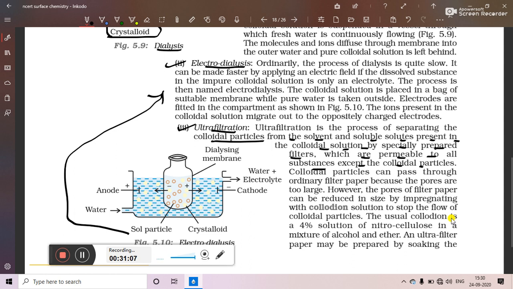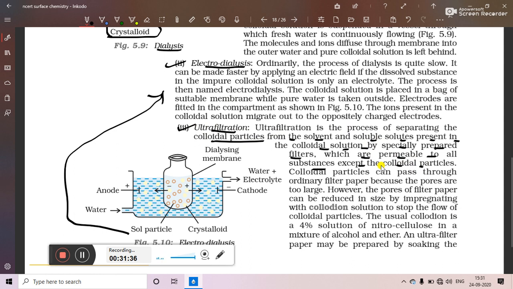Because the pore size of the ordinary filter paper is very big. So in order to separate the colloidal particles from the colloidal sol, we have to use specially prepared filter papers known as ultrafilters. These filters can allow all the substances to pass through except colloidal particles.